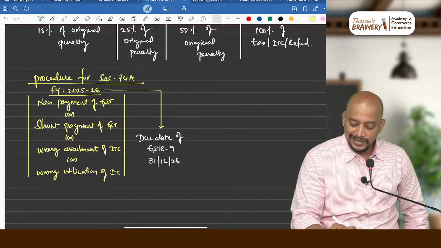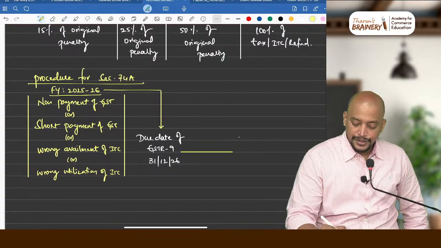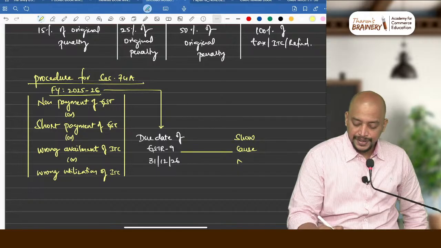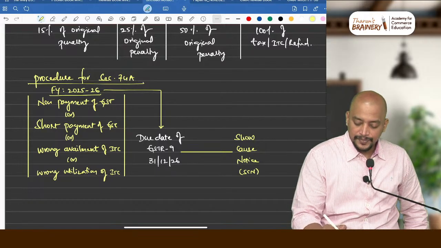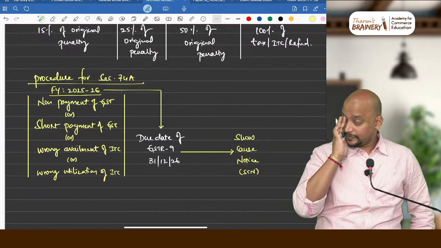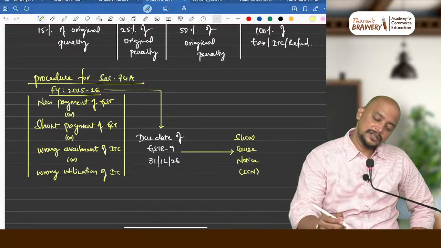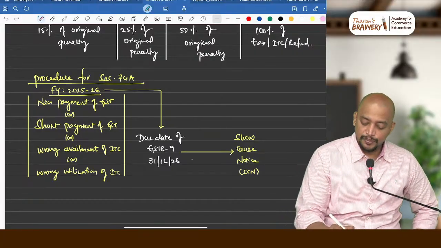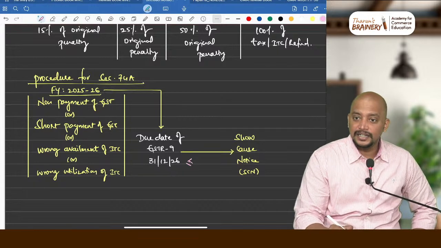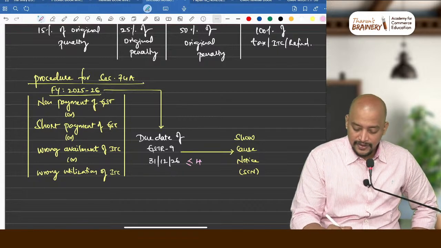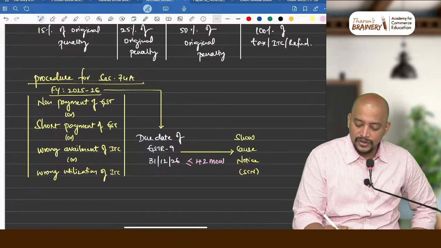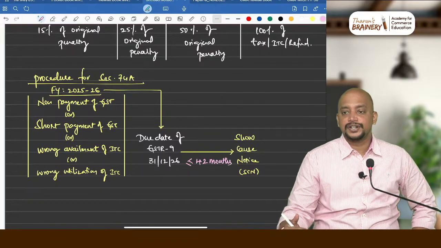From here, show cause notice, in short SCN. Okay, what is the time limit? Within 42 months. 42 months. Any extension? No extension, boss. No extension here. 42 months.